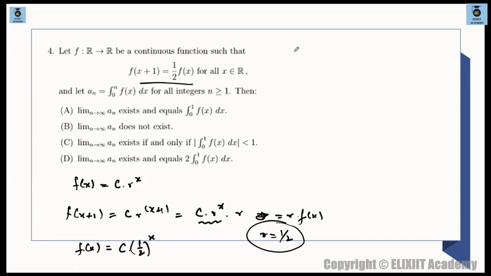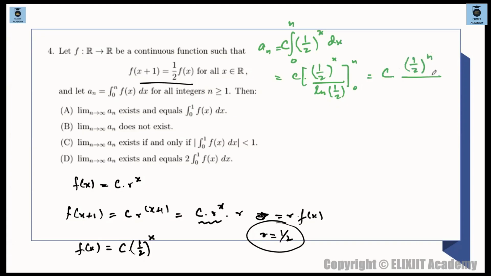You got the function, so we can find out what a_n is. So a_n is the integral from 0 to n of f(x), C times, C तो constant है, half raised to the power of x dx. और ये हमें आता है. So basically this is half raised to the power of x divided by ln half. Yes or no? And this goes from 0 to n. So C times half raised to the power of n divided by ln half, और यहाँ पे क्या आएगा? Minus half raised to the power of 0, which is 1. तो -1. ठीक है कि नहीं? यही चीज आ रहा है.